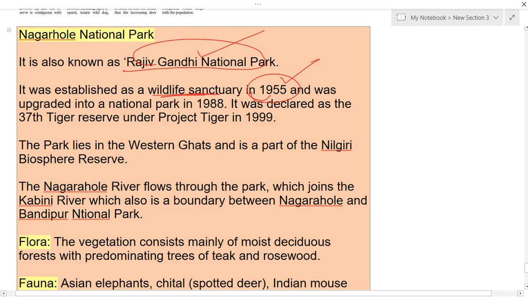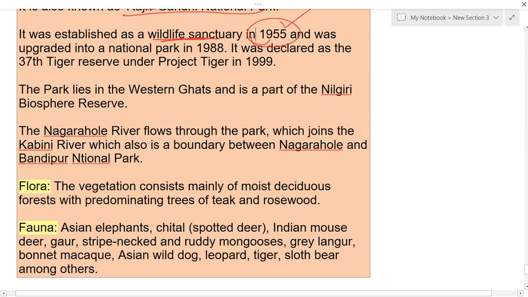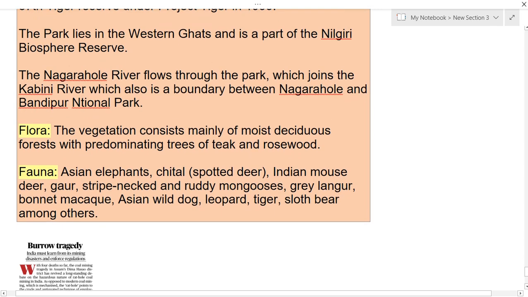So where is the park located? The park is located in the Western Ghats as a part of the Nilgiri Biosphere Reserve. The Nagarhole River flows through this park and joins the Kabini River, which is also the boundary between Nagarhole and Bandipur National Park. If you see the flora here, we can see moist deciduous forest vegetation, predominantly teak as well as rosewood.